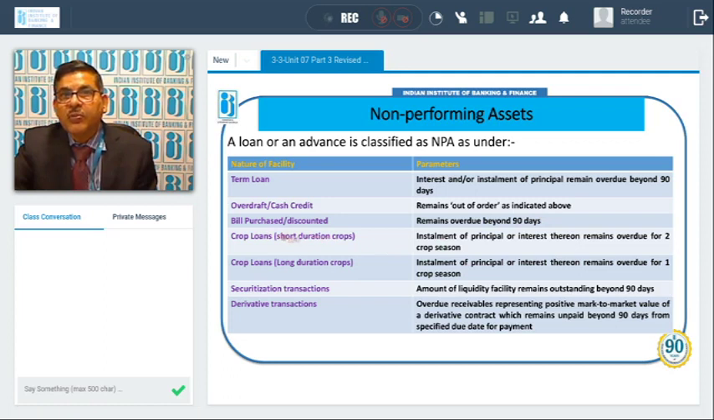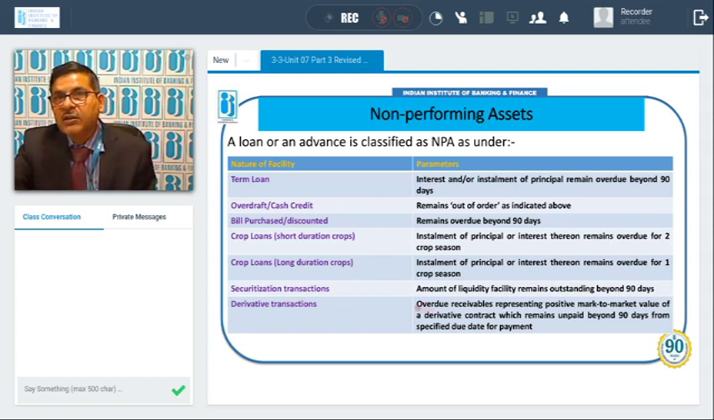In case of crop loan, means short duration crop, here we are discussing installment of principal or interest thereon remains overdue for 2 crop seasons. So for 2 crop seasons, if the interest and installment are not coming, then it will become NPA. In case of long duration crop, installment of principal or interest thereon remains overdue for 1 crop season, then account will be classified as NPA. In case of securitization transaction, amount of liquidity facility remains outstanding beyond 90 days, then also such account which is under securitization transaction will be classified as NPA.